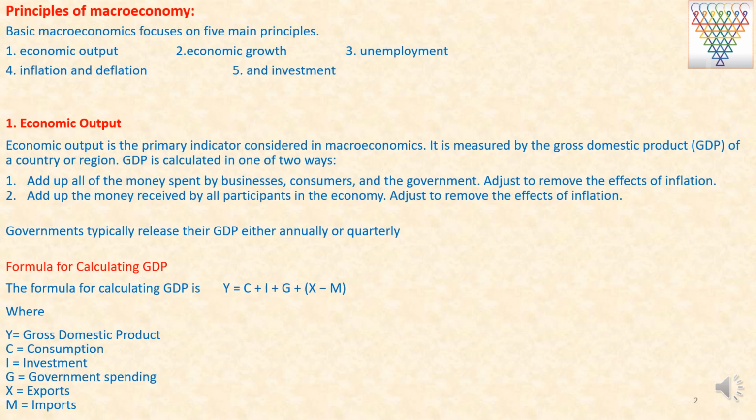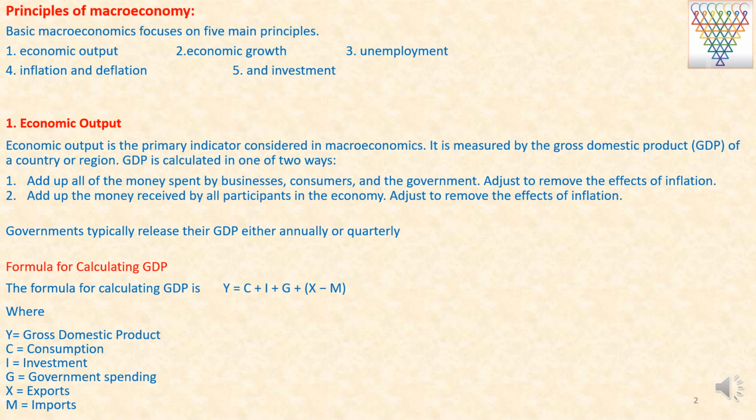Principles of macroeconomy. Basic macroeconomics focuses on five main principles: economic output, economic growth, unemployment, inflation and deflation, and investment. We'll see each of these in details. First, economic output. Economic output is the primary indicator considered in macroeconomics. It is measured by the gross domestic product, that is GDP, of a country or region.